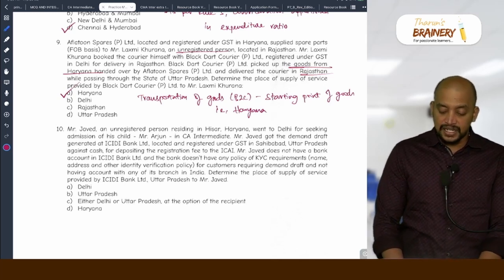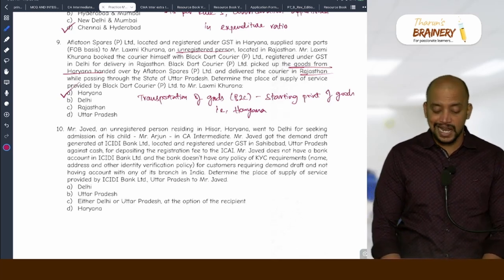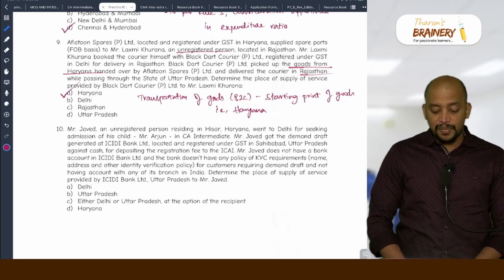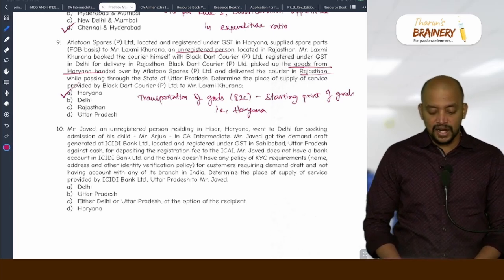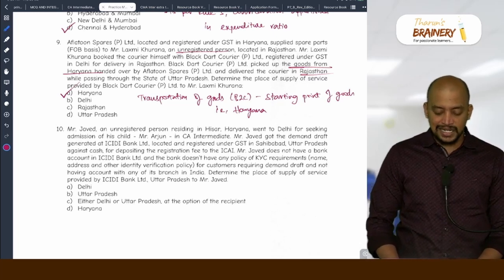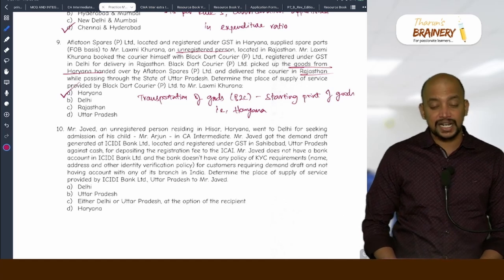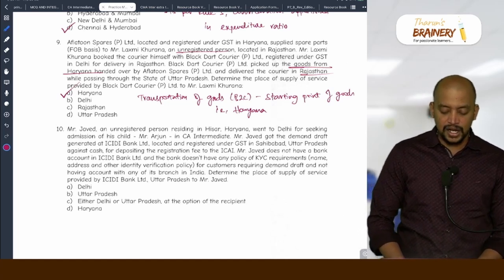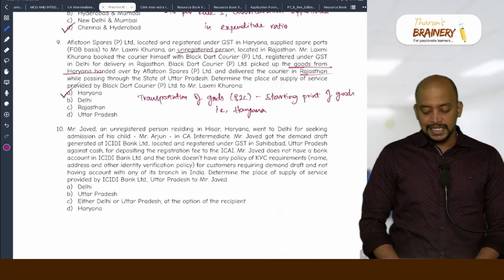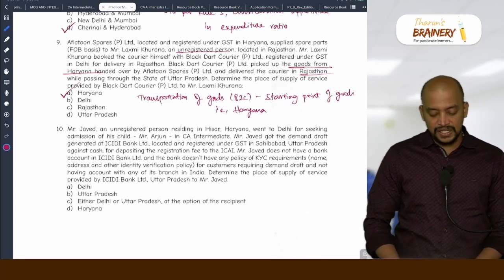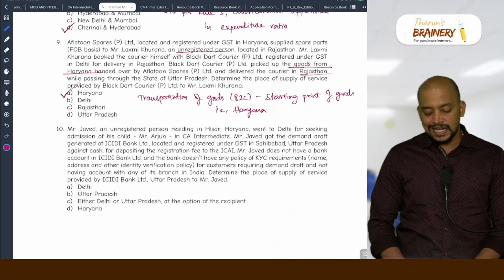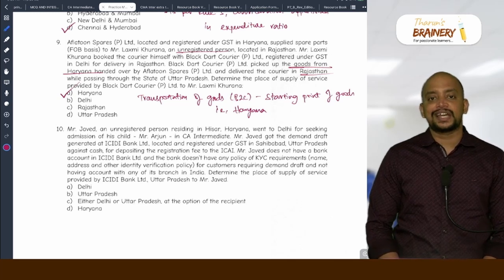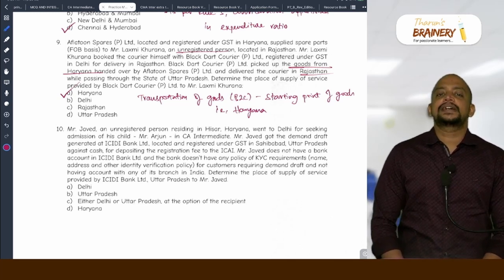Mr. Javed does not have a bank account in ICICI Bank, and the bank does not have any policy of KYC requirement, name, address and other identity verification policy for customers requiring a demand draft and not having any account with any of its branches in India. Determine the place of supply of service provided by ICICI Bank Limited, Uttar Pradesh to Mr. Javed. So what will be taken as the place of supply?